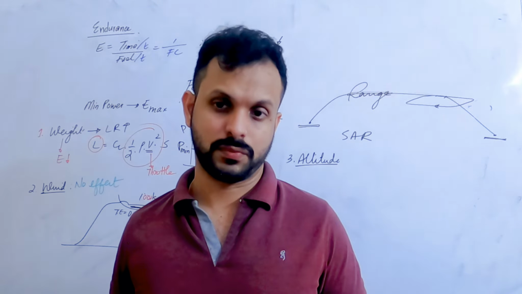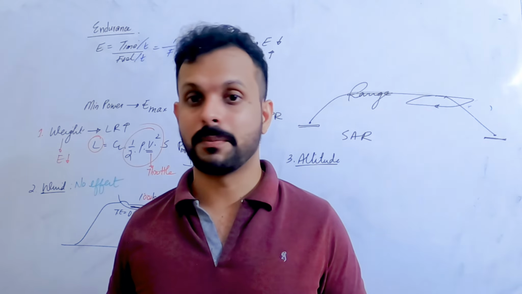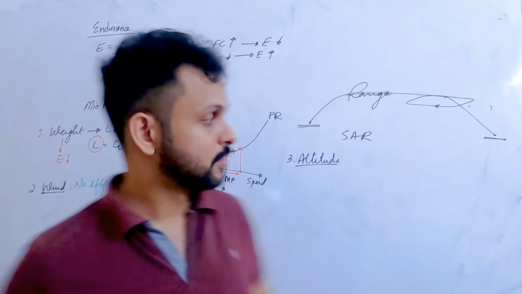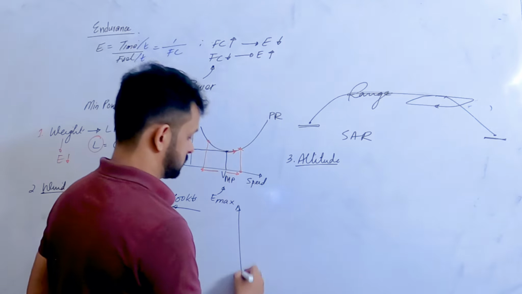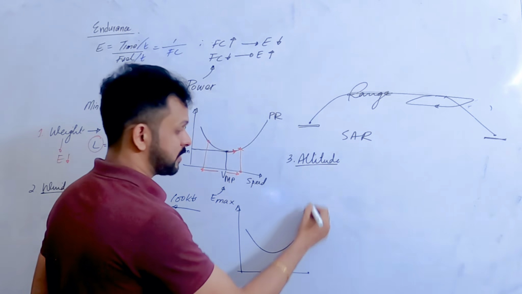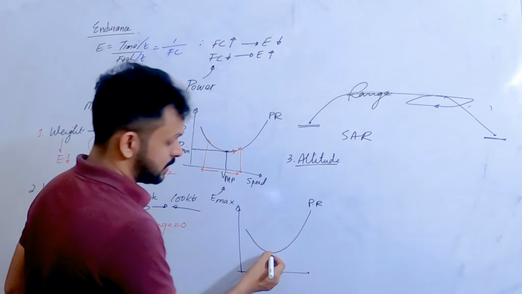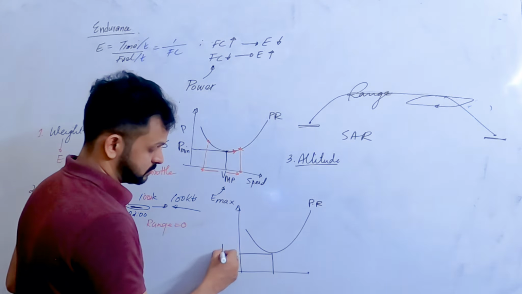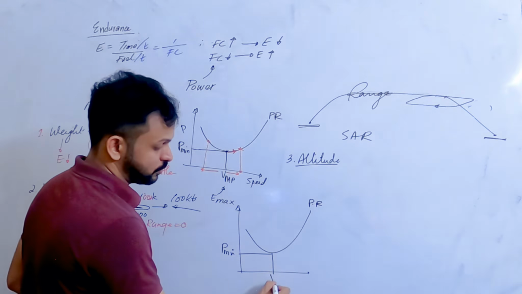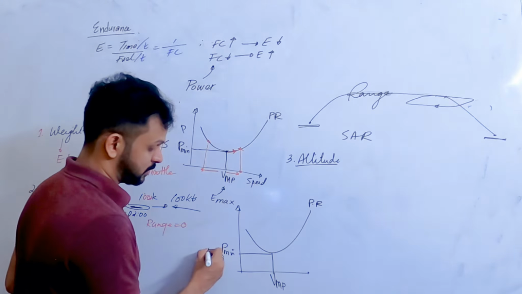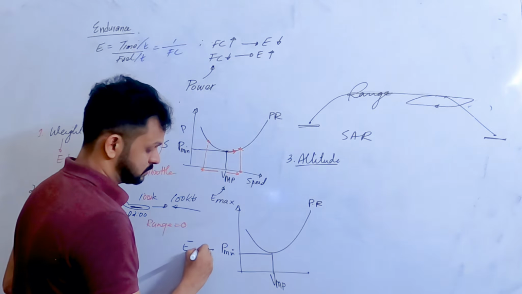Maximum endurance. Minimum power. Power is minimum, not the drag, right? So if you look at the curve here, you can see this is a curve for power required. Minimum power corresponds to minimum power speed. This is what corresponds to max endurance.